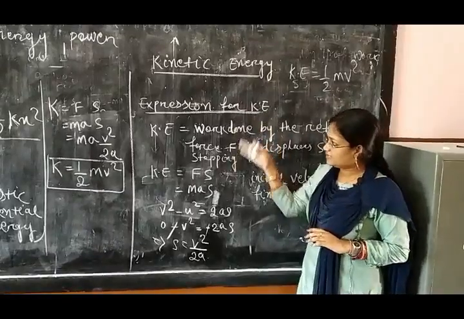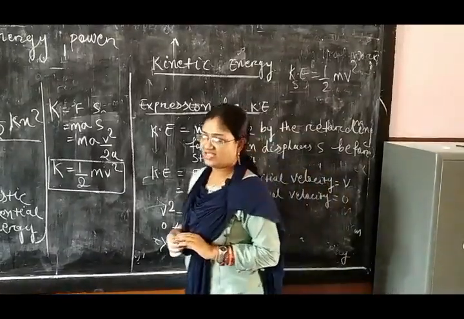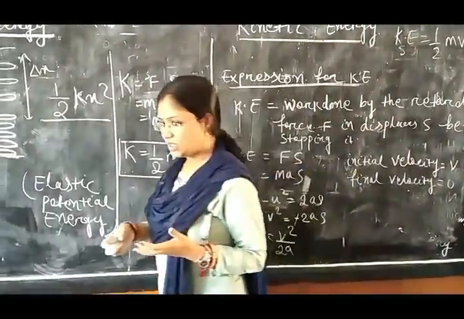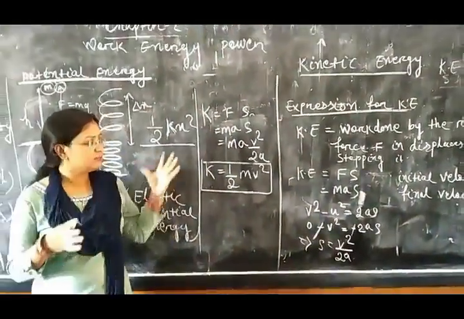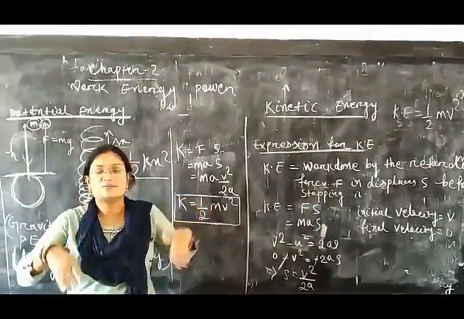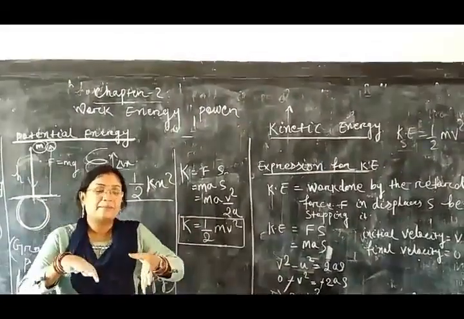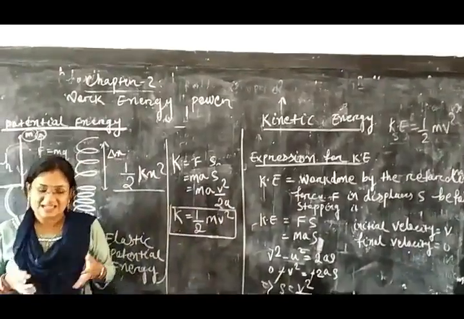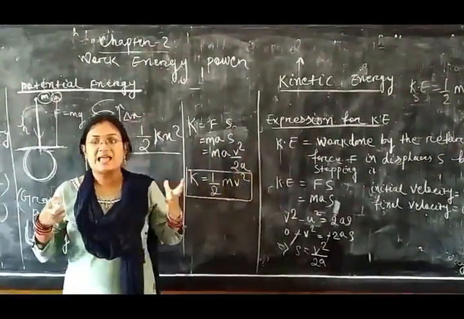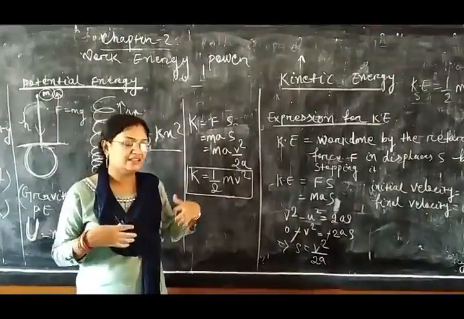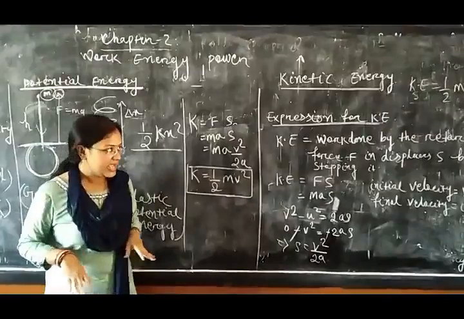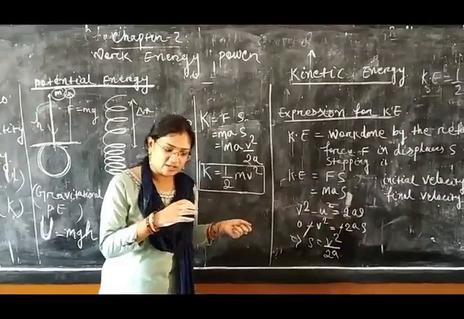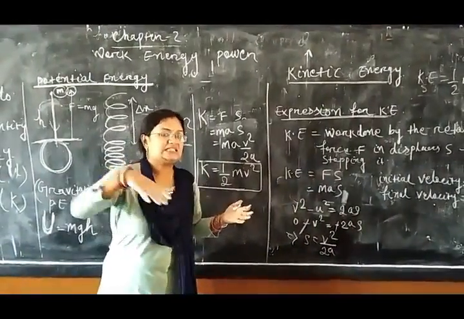Before studying this expression, we will discuss one thing: in this way also we can define kinetic energy. Kinetic energy is the amount of work done by the moving body before it comes to rest. Before coming to rest, the amount of work it does is the kinetic energy. That means for calculating kinetic energy, we have to find the work done by the moving body before coming to rest. So suppose one body is moving with some initial velocity, before stopping, how much work is done by that body?